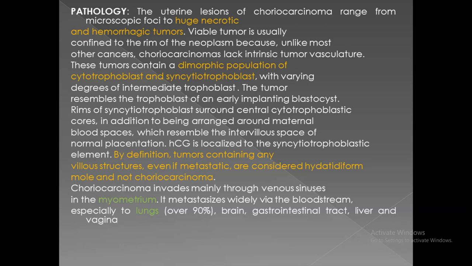There are no villi in the microscopic examination of all cases of choriocarcinoma. So cases that contain villi, even if metastatic, are regarded as hydatidiform mole and not choriocarcinoma.